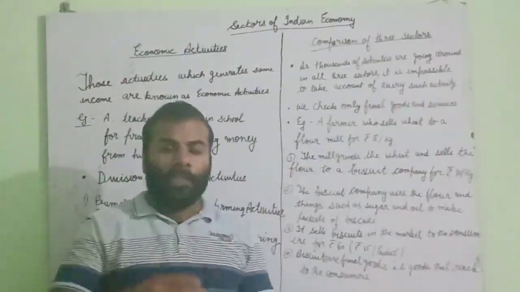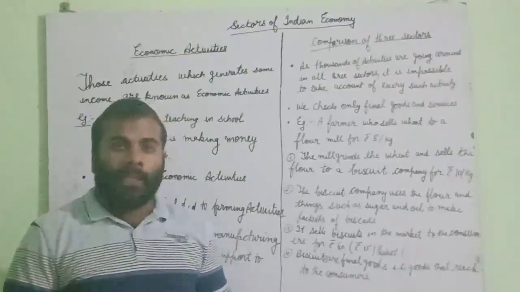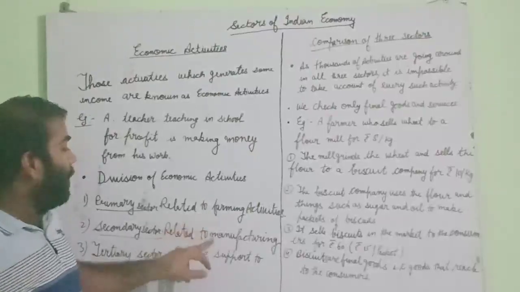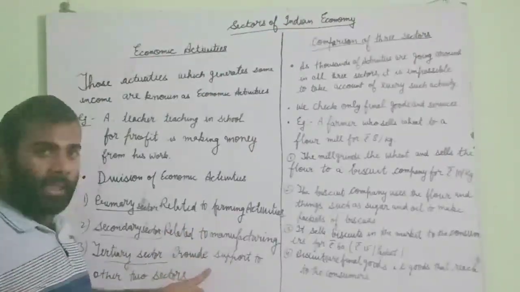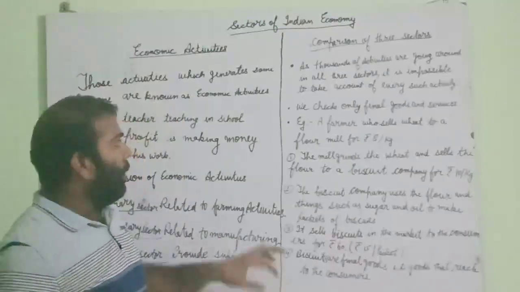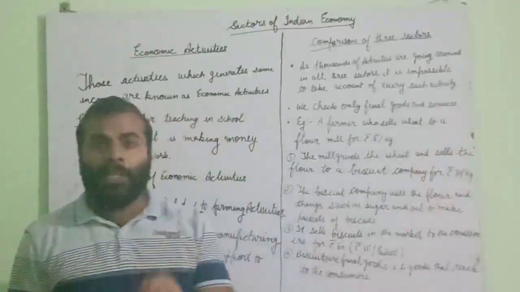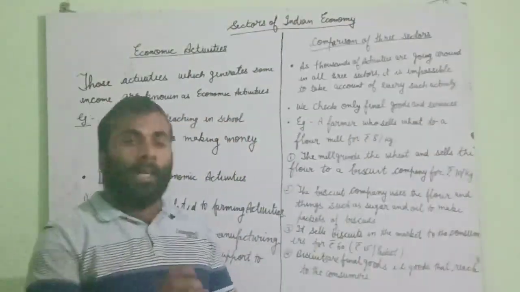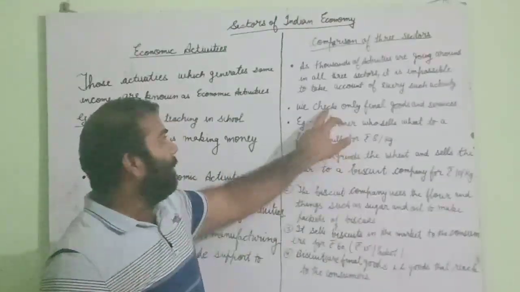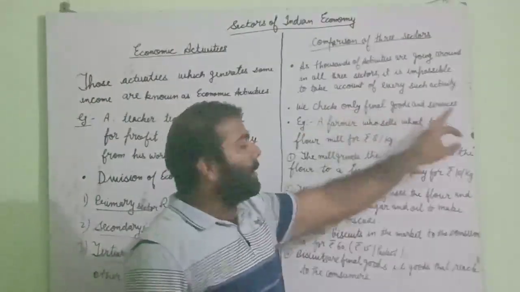It is impossible to take account of every such activity. It means if we are going to purchase anything, the thing we have taken from the primary activity is converted in manufacturing and uses the tertiary sector. Can we count all three things? No. How will we check? We check only final goods and services. What will we see? Only final goods that are ready to use. The thing that is ready to use, we will take that thing only. So check only final goods and services.